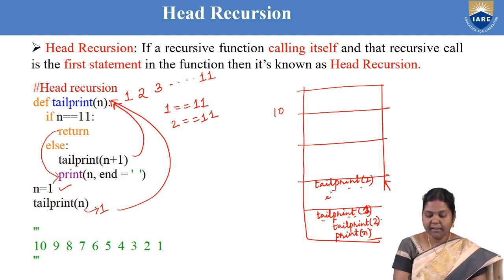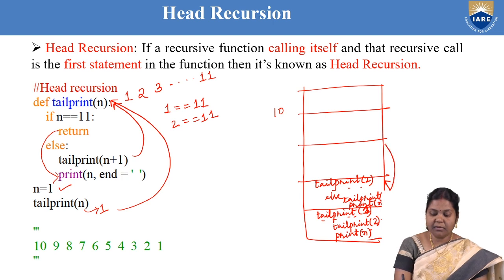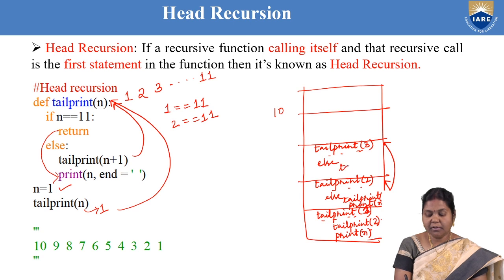Then in the else part, again the method is calling itself, so this becomes tail print of 3 and there is a print statement over here. Again there is a call, so this becomes tail print of 3, and in the else part there is a call to the function itself, so it is tail print of 4 and there is a print statement.